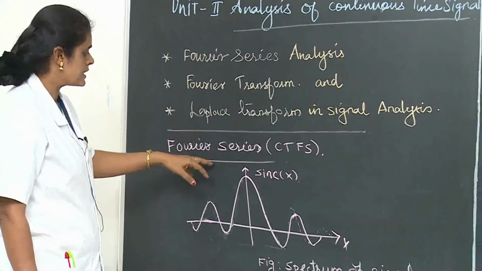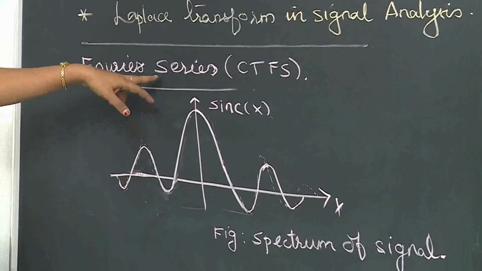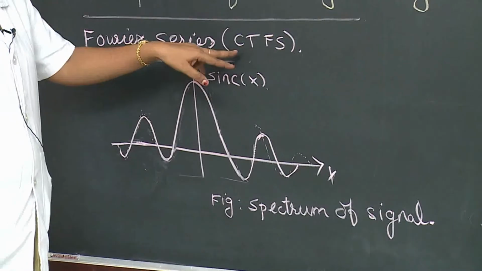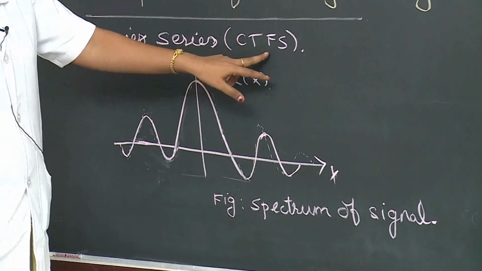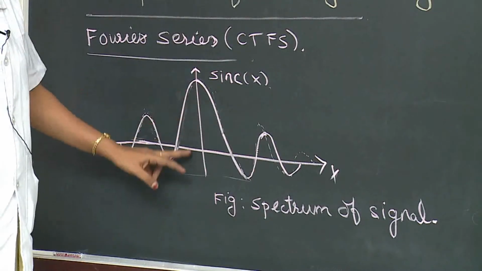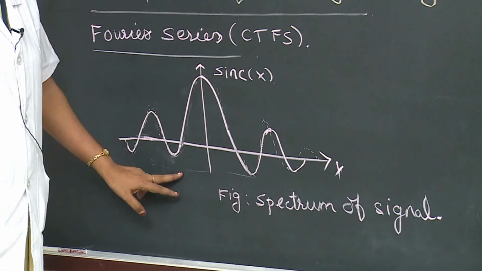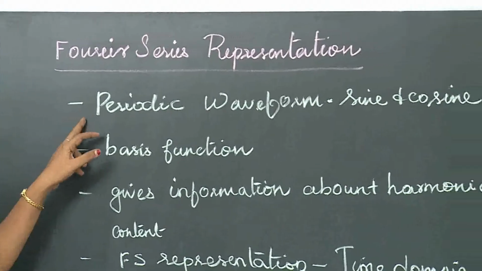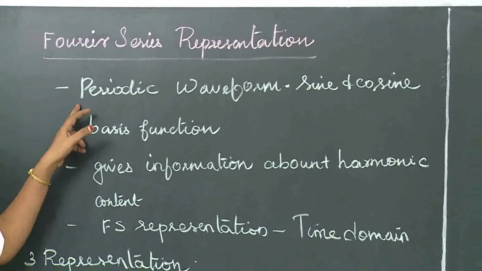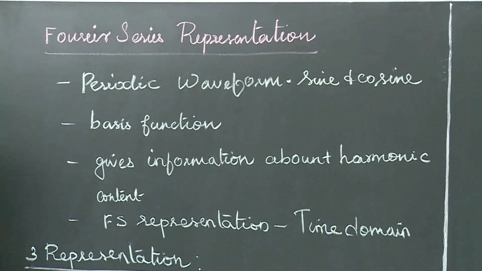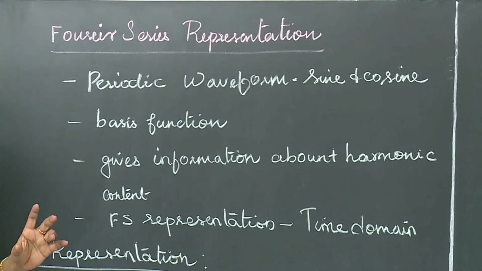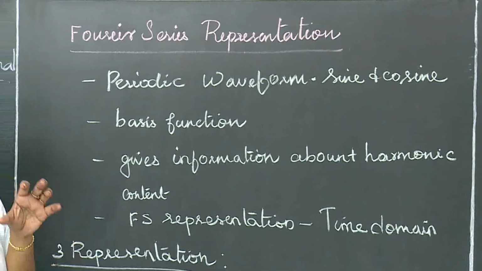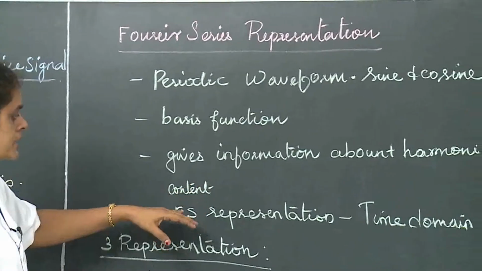Now we are going to discuss the Fourier series representation. We have continuous time signals and discrete time signals; here we are using the continuous time signal, so continuous time Fourier series. This is for spectrum analysis of a signal. The Fourier series representation is for a periodic waveform. It is an infinite number of sine and cosine terms. Those sine and cosine terms are called basis functions, right? The basis functions give the information about the harmonics content of the signal.